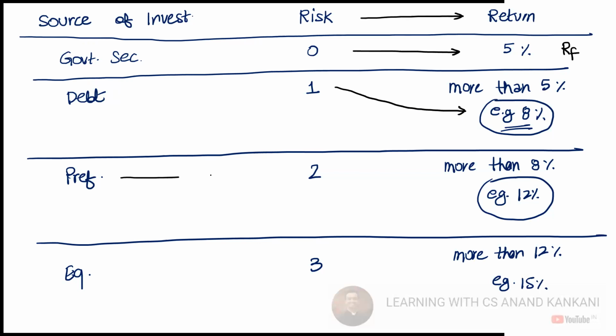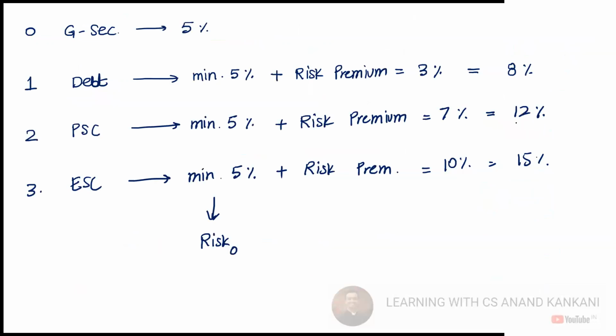Then preference takes more risk as compared to debt, so the return will again be more than the cost of debt. Here we have presumed 8 for debt, 12 for preference, and the same goes for equity. The excess amount the person is expecting is called the risk premium. For debt, for 1 unit of risk, the risk premium was 3%. For preference share capital, 2 units of risk, the risk premium was 7%. For 3 units of risk, the risk premium was 10%.